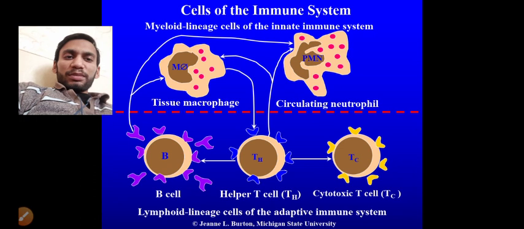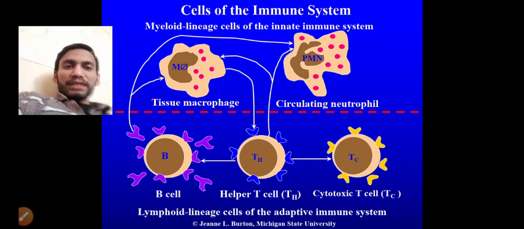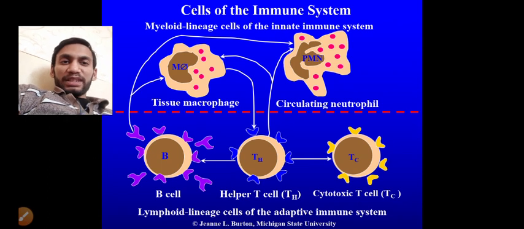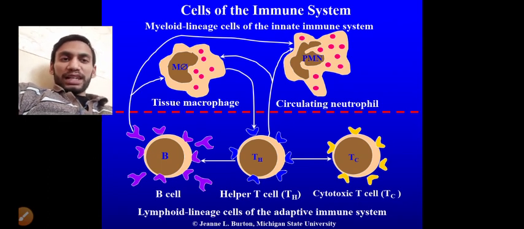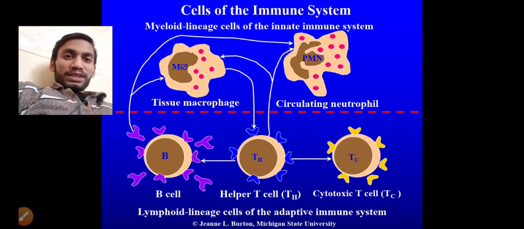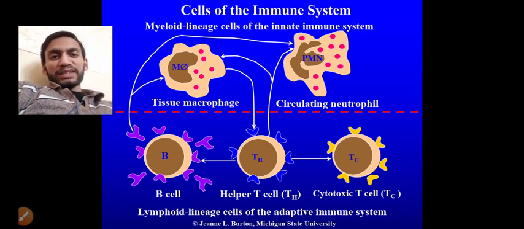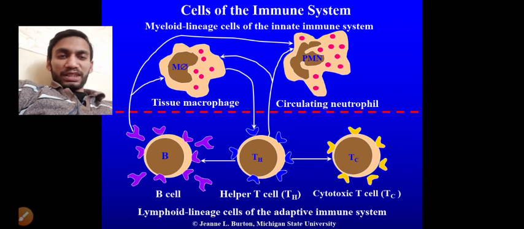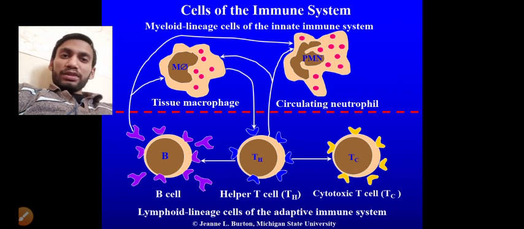So the B cell forms antibodies with the help of the T helper cells, and the T helper cells give the signal to the B cell as well as the cytotoxic T cell. The cytotoxic T cell kills the pathogen directly, while the B cell does not kill the pathogen directly. It forms antibodies, and the antibodies mediate the killing of the pathogen. But also remember, antibodies are not directly involved in the killing.